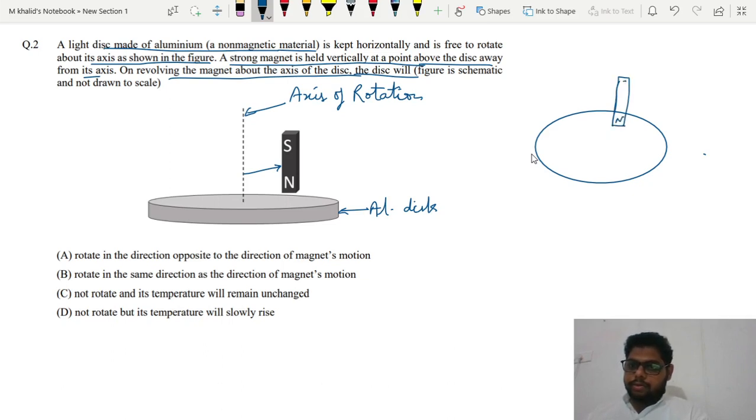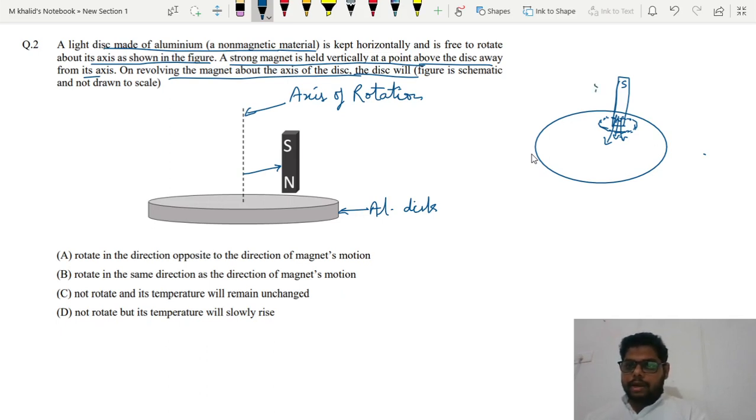This pole is the north pole and this one is the south pole, so obviously magnetic field lines will pass through like this, going vertically down. Suppose this is a unit area. If the magnetic field lines are passing through the area, it will generate flux.